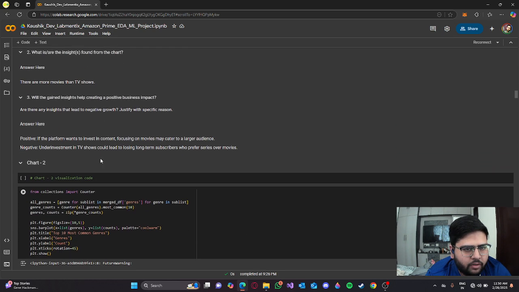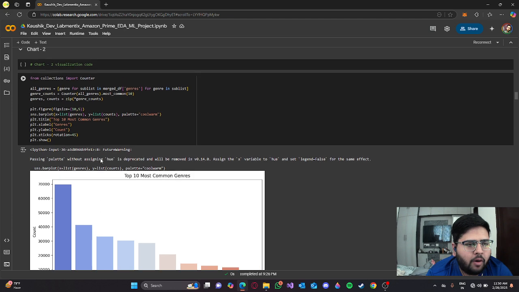The positive insight is that if the platform wants to invest in content focusing on movies, they cater to a larger audience. Under-investment in TV shows could lead to losing long-time subscribers who prefer series over movies.